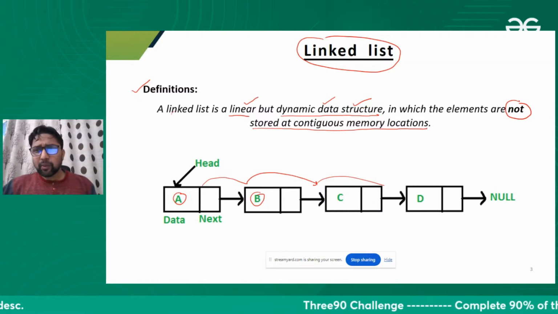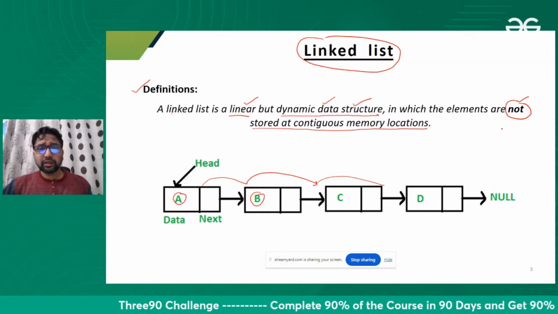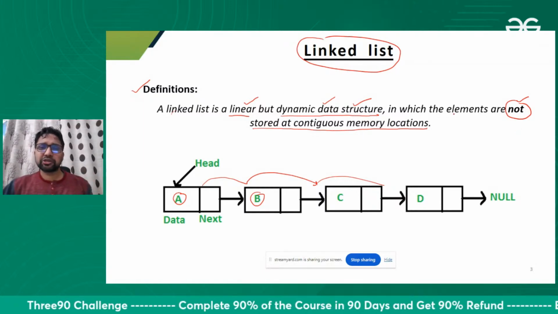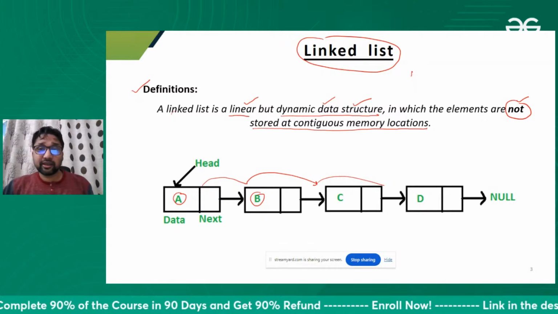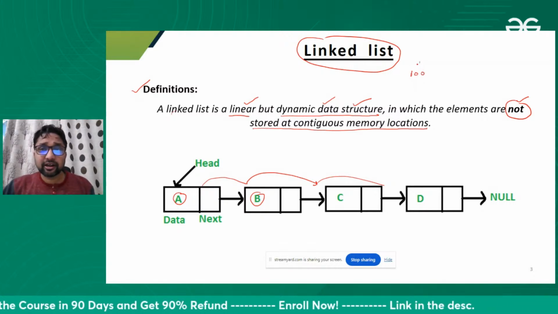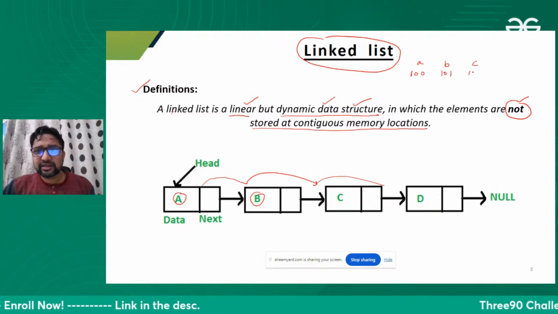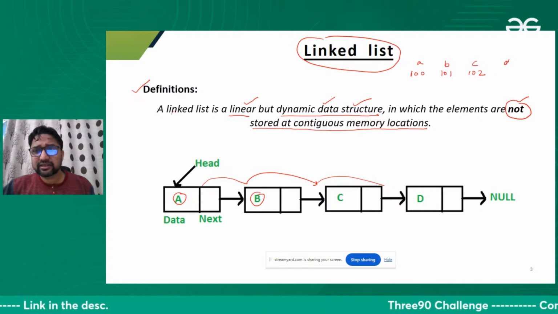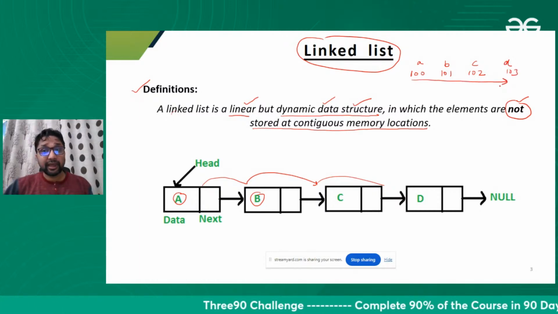Another property of a linked list is that it does not store the elements in contiguous memory locations. An array stores the elements one after another. If the first element is at the 100th location, the next element will be at 101, the next at 102, the next at 103. That is contiguous memory location in an array.